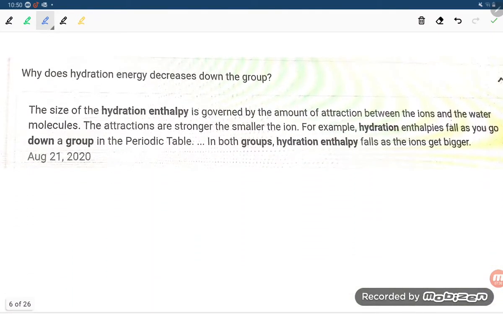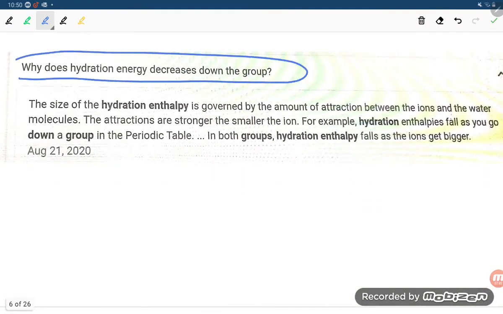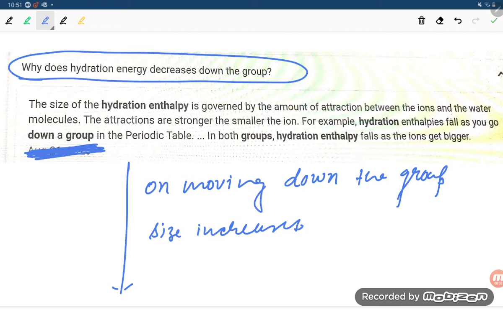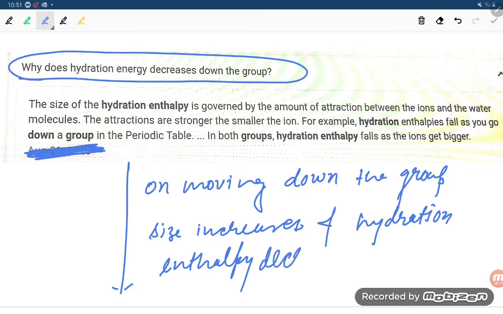Okay, let us move to another slide. Why does hydration enthalpy decrease down the group? When you are moving down the group, hydration enthalpy decreases. The reason is, students, on moving down the group, size increases. Size increases and hydration enthalpy decreases, right? So students, let us read out the slide.